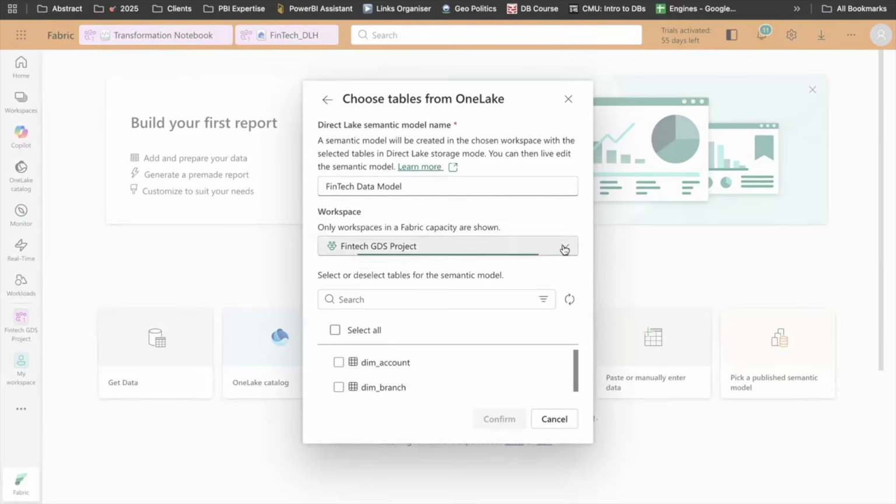So maybe I will write Fintech data model. I'll need to select in which workspace I want to create it. Let's say we want to have everything in this single workspace.